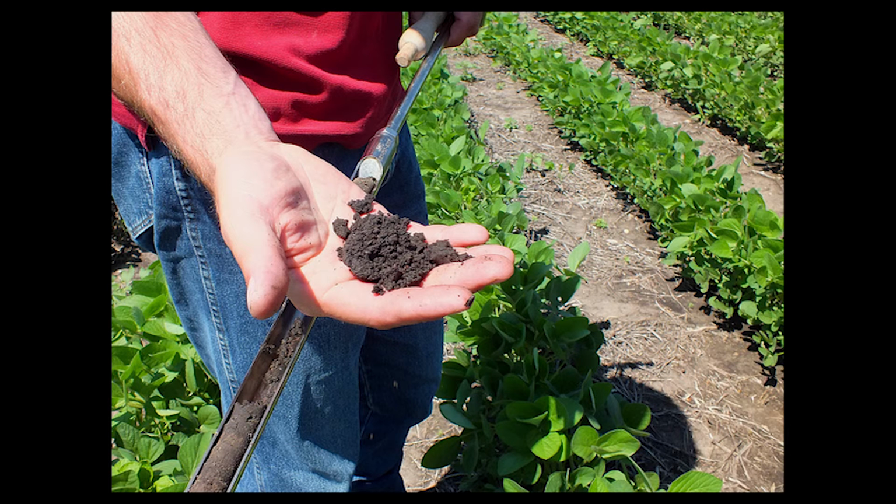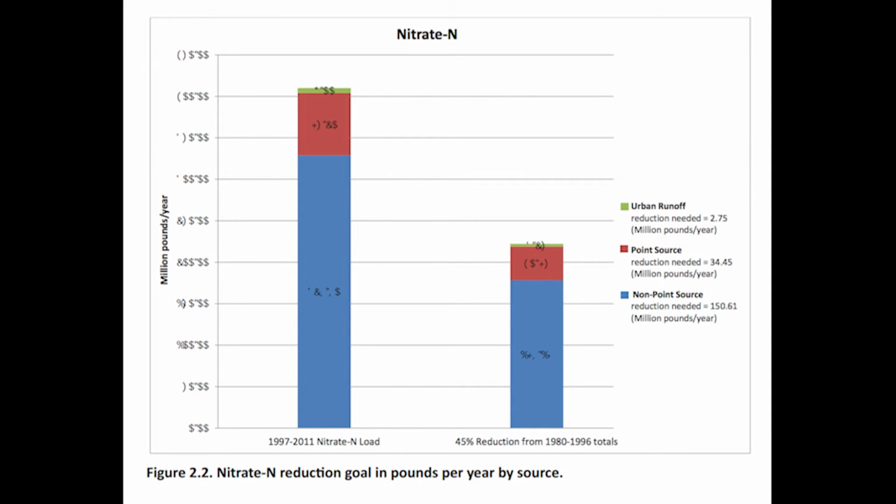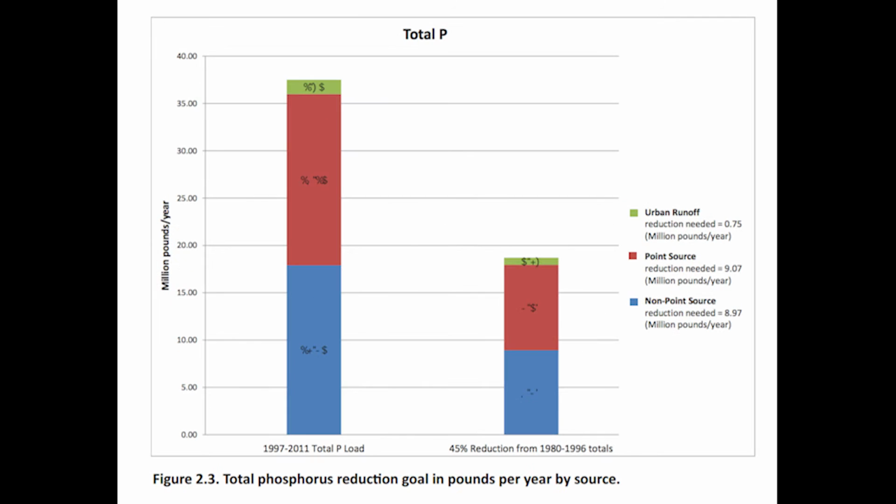According to their website, the Illinois Nutrient Loss Reduction Strategy is encouraging better management practices to help reduce the load of nutrients into the water supply. They are also encouraging collaboration between governments and private organizations to reduce the overall load. Their ultimate goal is to reduce phosphorus and nitrate loads by 45%.